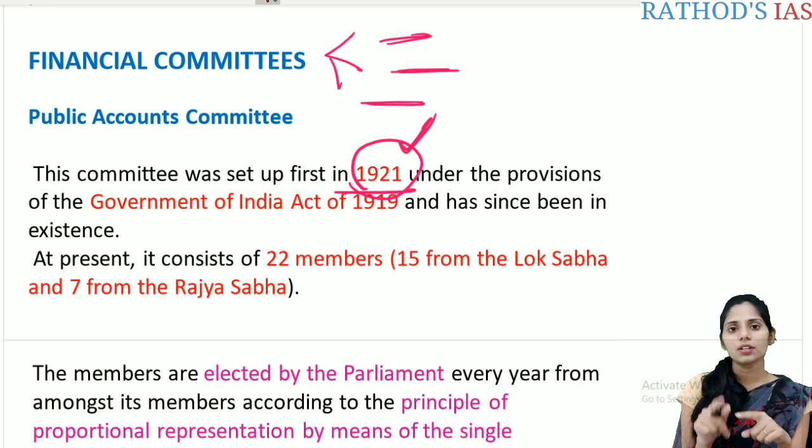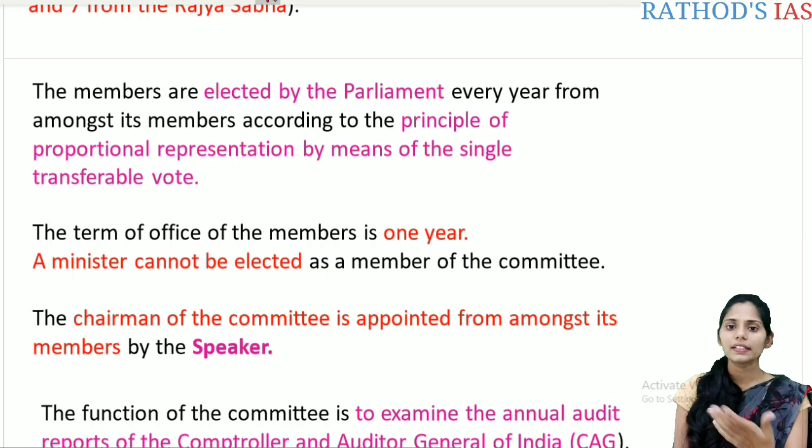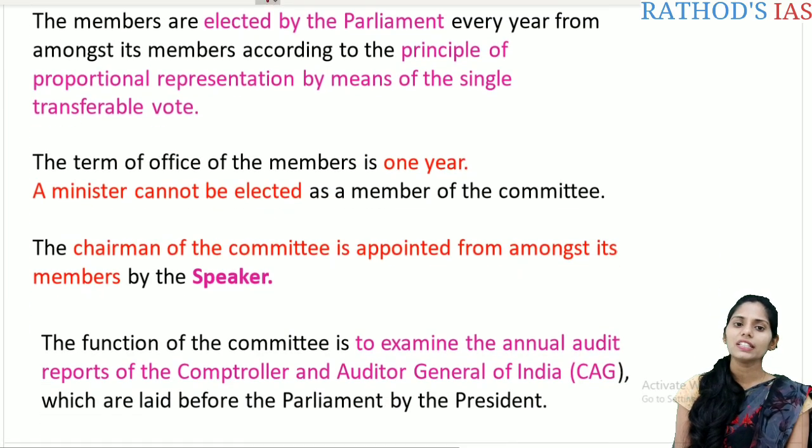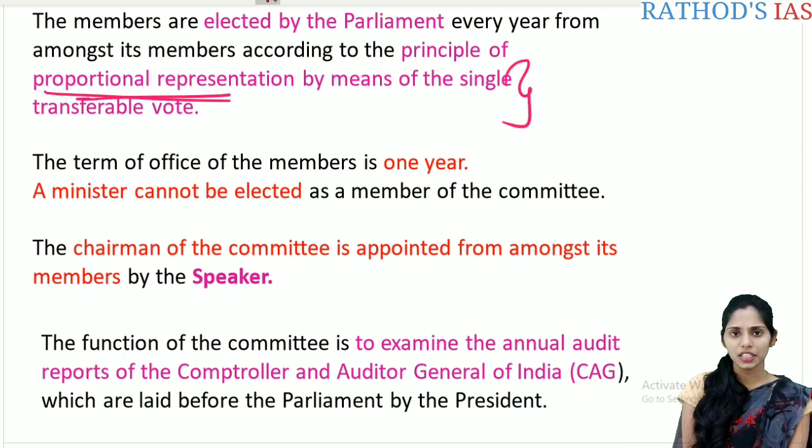And the present members are about 22 members, and these members will come from both the Rajya Sabha as well as the Lok Sabha: 15 members from the Lok Sabha and 7 members from the Rajya Sabha. These members are mainly elected by the parliament, and every year these members are elected mainly through proportional representation by means of the single transferable vote. We already saw in detail what proportional representation is. I think there is no need of explaining again here. And the tenure of the office is 1 year.